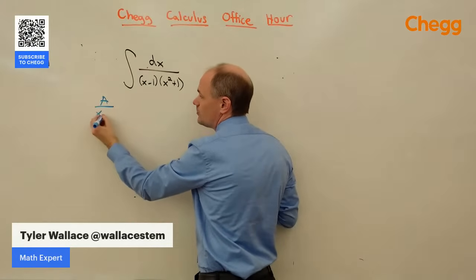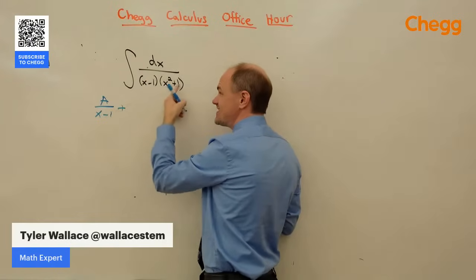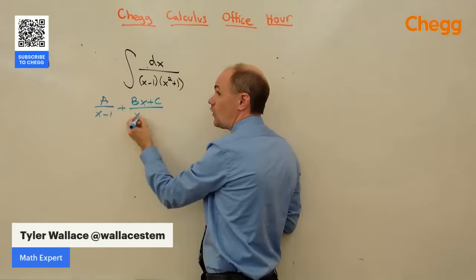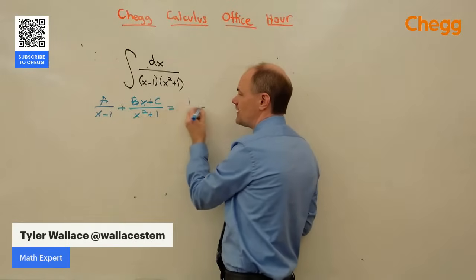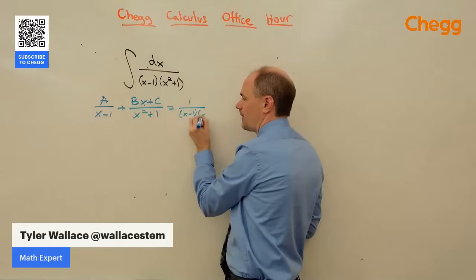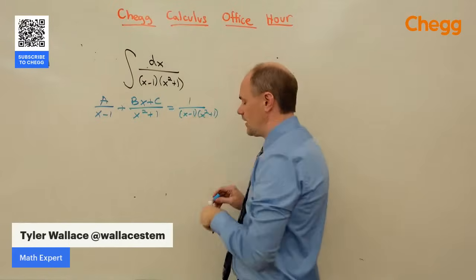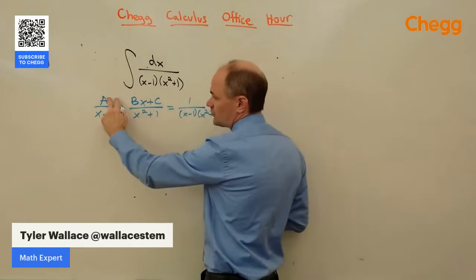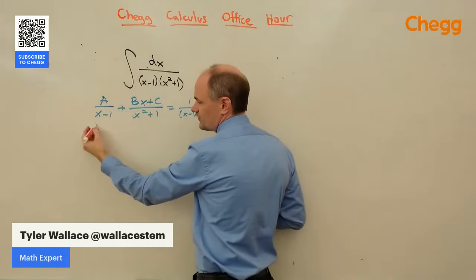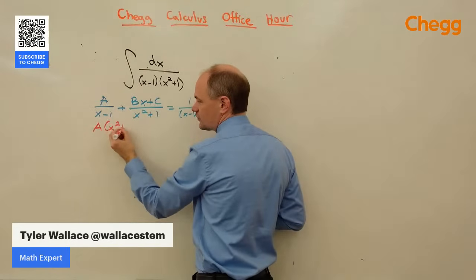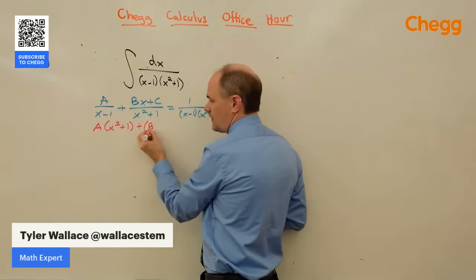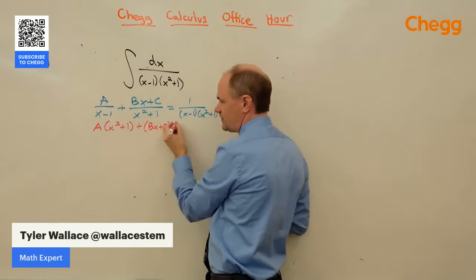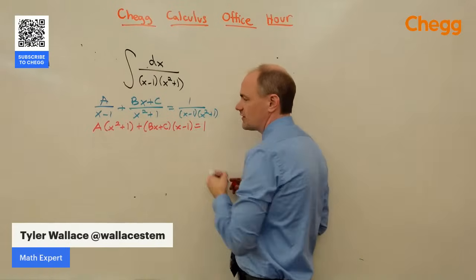So we're going to let A be the numerator of x minus 1. And because this is an irreducible quadratic, it's going to be Bx plus C over that x squared plus 1. That's equal to the original fraction. And so when I multiply everything by the denominator, x minus 1 times x squared plus 1, the x minus 1s will divide out, leaving just A times x squared plus 1. Then the Bx plus C will have the x squared plus 1 divide out, leaving just the x minus 1. And that's going to all equal 1.